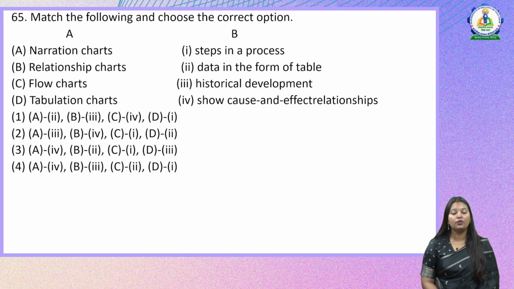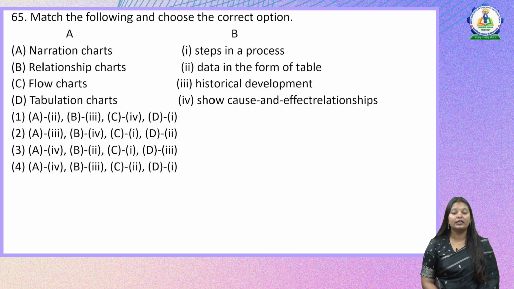So let us look at what all we have. Narration charts, relationship charts, flow charts, and tabulation charts. So what are these particular TLMs used for? Like steps in a process. So when it talks about various steps, which option would be right here?